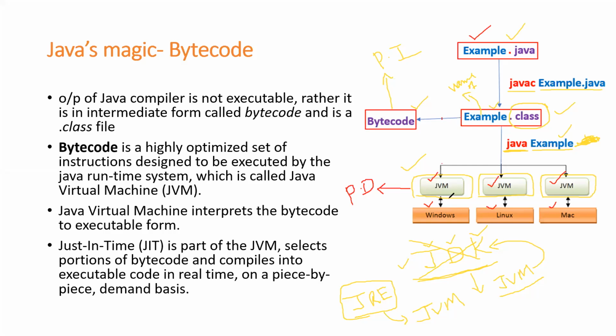In other words, the JVM which you install in the Windows operating system, you can't install in Linux. No, you can't. Why? Because this JVM is platform dependent, and it has been designed only for the Windows operating system. Suppose you want a JVM for Linux, then you should install a separate JVM for the Linux operating system. Similarly, for Mac, we'll have a separate JVM. That's why we call the JVM platform dependent, whereas bytecode is platform independent.